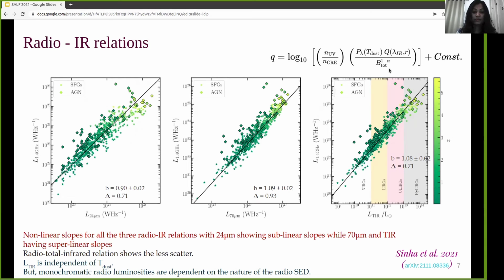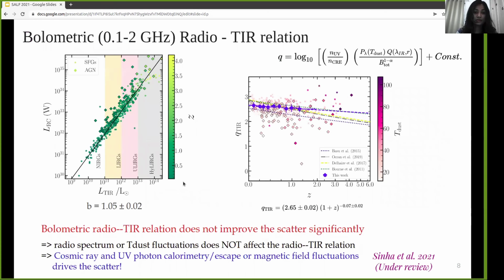Therefore, to avoid the spectrum variations, we now derive the integrated radio bolometric luminosity in the frequency range 100 MHz to 2 GHz. We find that the slope is still superlinear, and most importantly, this analysis doesn't improve the scatter in the radio-IR relations significantly.